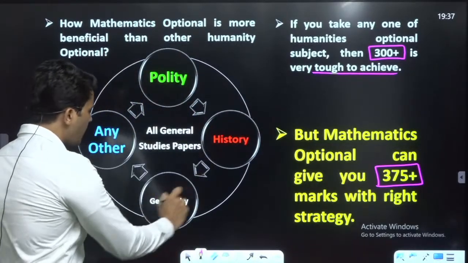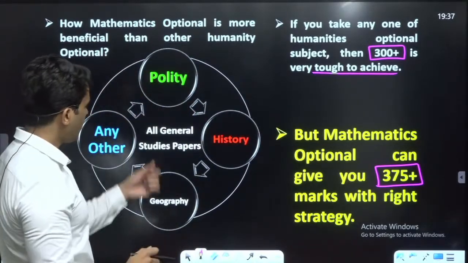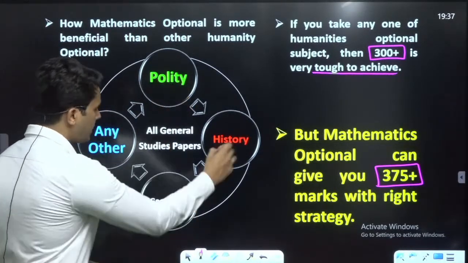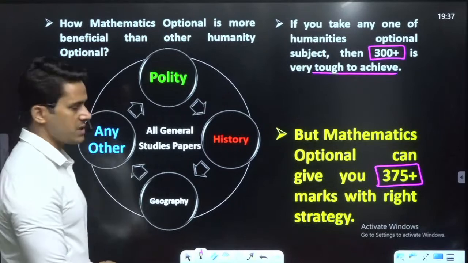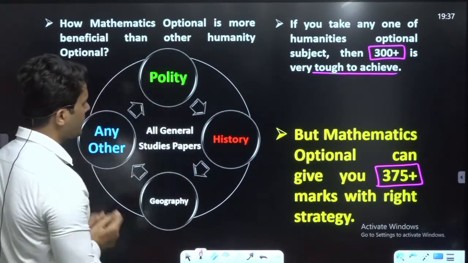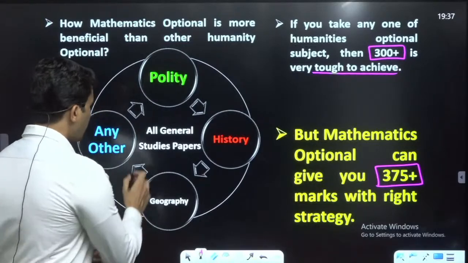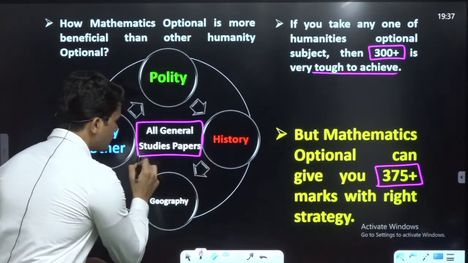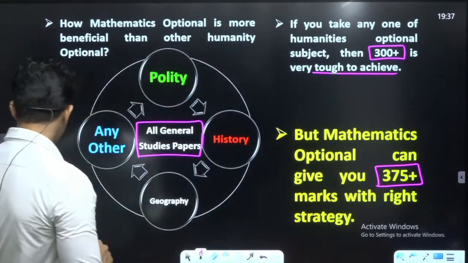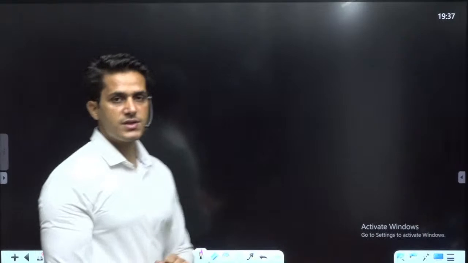If you take any one of the humanities subjects, in all general studies papers, for example, say polity, history, geography, or any other humanities subject, and you think that these types of optional subjects will overlap with your general studies papers, then one thing I want to discuss with you. Please see here.